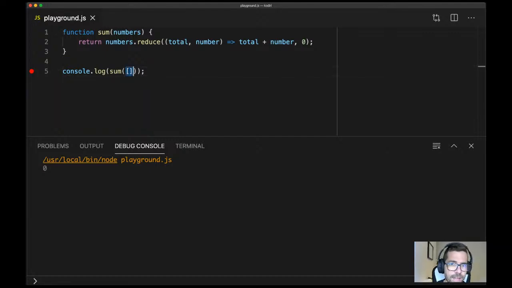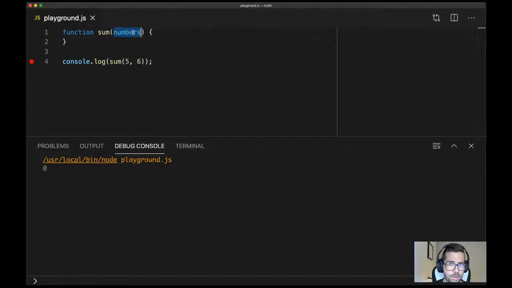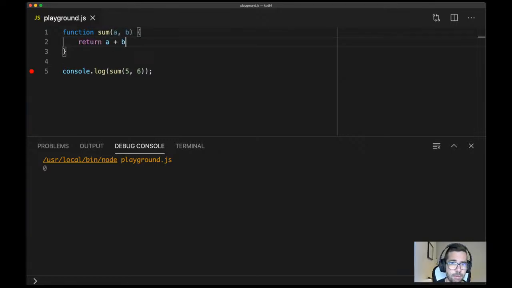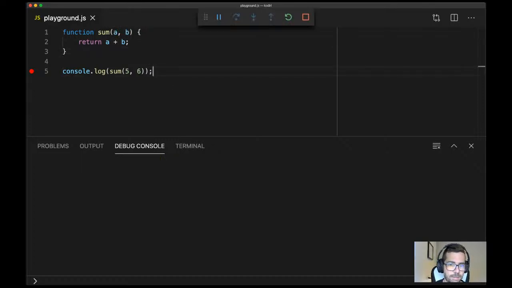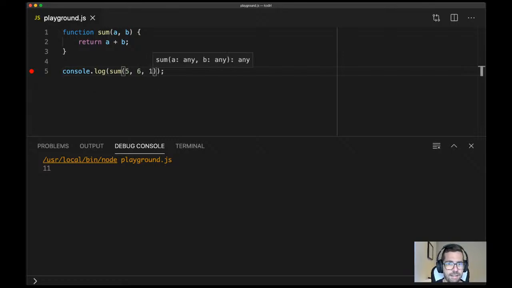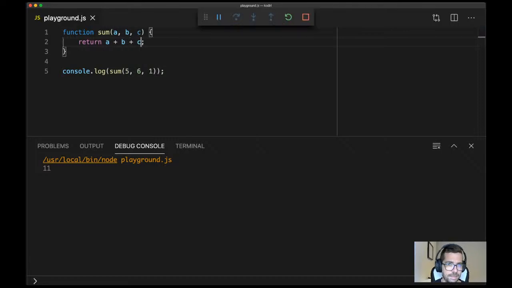However, what happens if I've got two numbers, 5 and 6? You may be thinking, all right, so why don't you put a and b and then return a plus b? Will that work? Let's have a look. It works, that's fine. But what if suddenly now we want to add 5, 6, and 1? Is that going to work? Then you may say, all right, let's add c, and then eventually that's going to work, right? If we run it, it works.